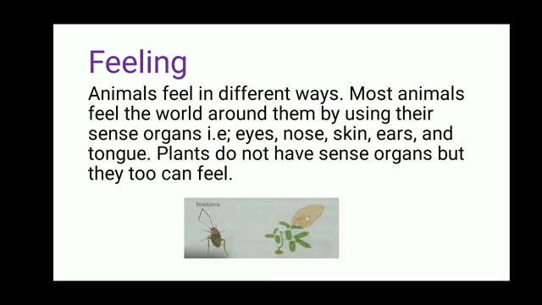Some insects have feelers. We can see in the first picture there is a cockroach. It has feelers, or we can call these feelers antennae too. They use these feelers or antennae to feel the surroundings. In the second picture we can see that there is a mimosa plant. Its leaves close when we touch it. So class, that's how all living things feel.